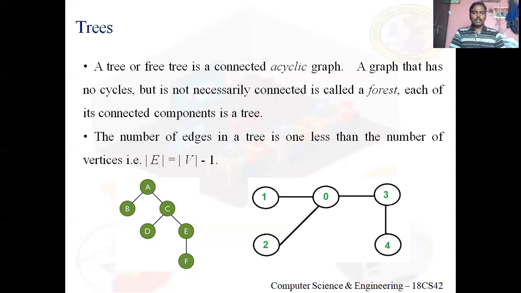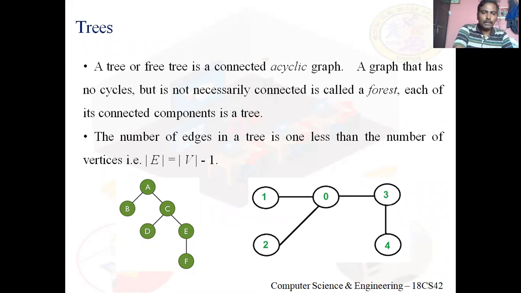So look at the first tree. How many edges are there? 1, 2, 3, 4, 5. How many vertices? 6. So 6 minus 1 is nothing but 5. I mean to say, the number of edges in a tree is equal to the number of vertices in a tree minus 1.